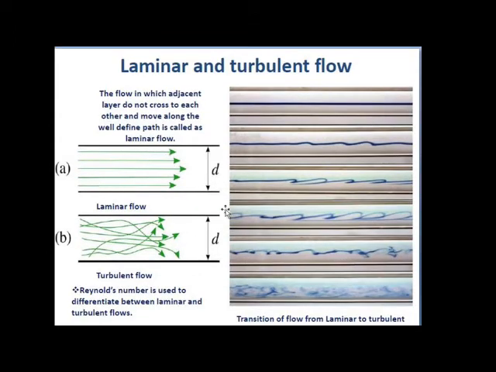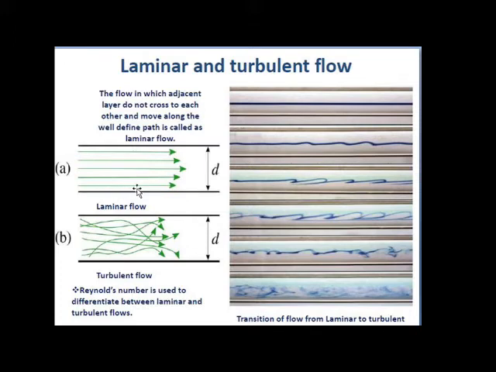Here in the figure you can see that the flow is going from left to right, and here are the streamlines. These streamlines are straight, and all the streamlines are parallel to each other. Then such a type of flow is called laminar flow.